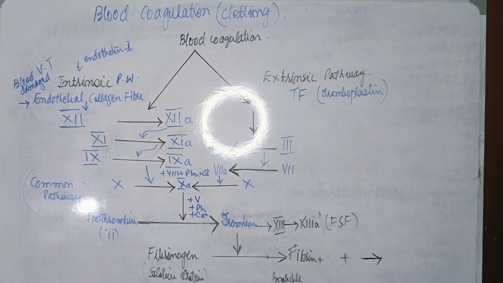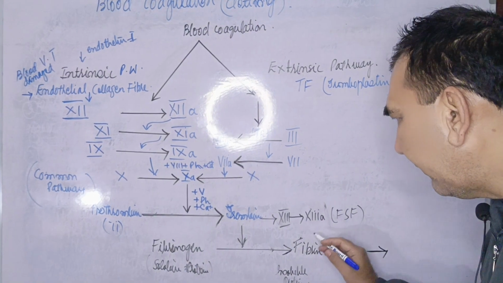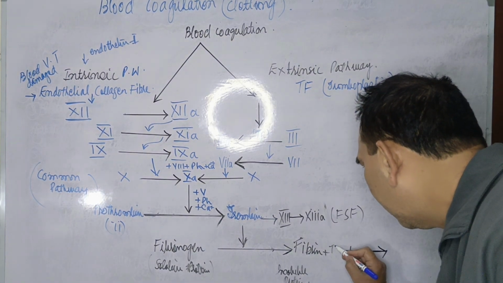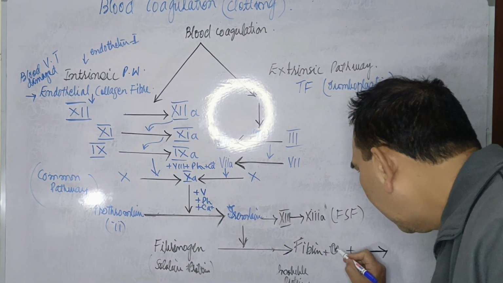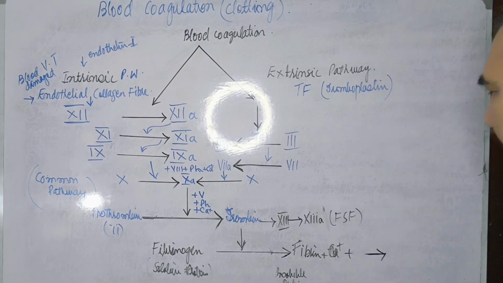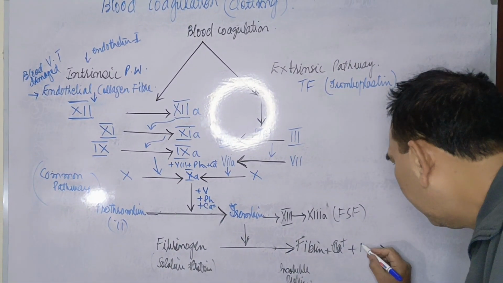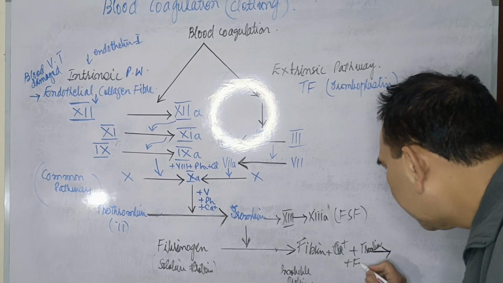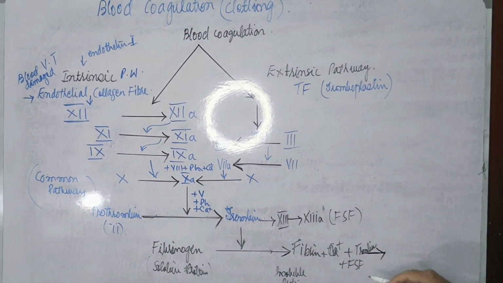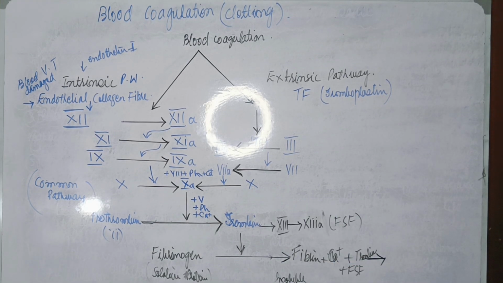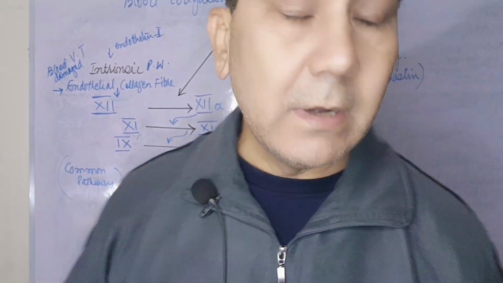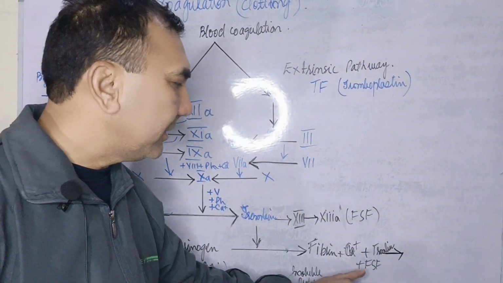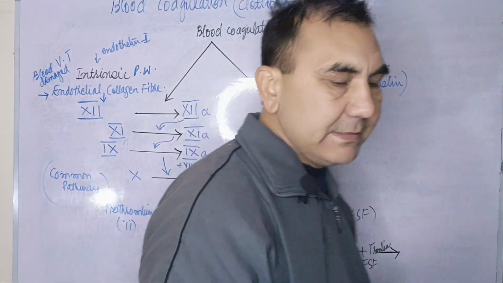Now fibrin, with the help of the thrombin and with the presence of the calcium and with the FSF. Now the fibrin and FSF, which is the 13A factor, which is stabilized.